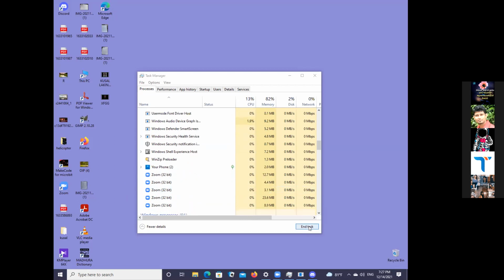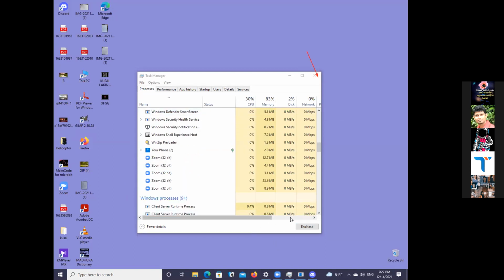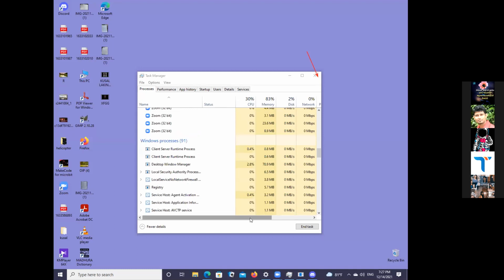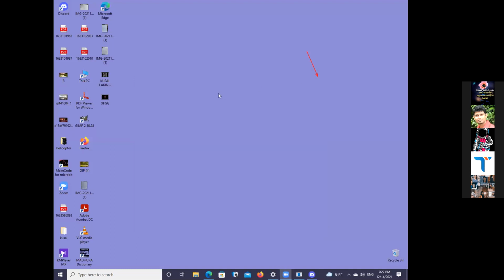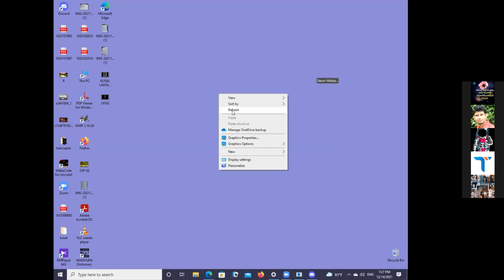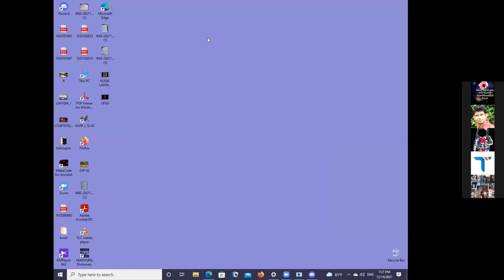Right? Don't end task, close it. Just close it. Okay, anyone need help up to this level? Who needs help? You can share the screen. Just close the task manager, we don't need that. I just need to apply a plain background and also remove shadows from the icons.